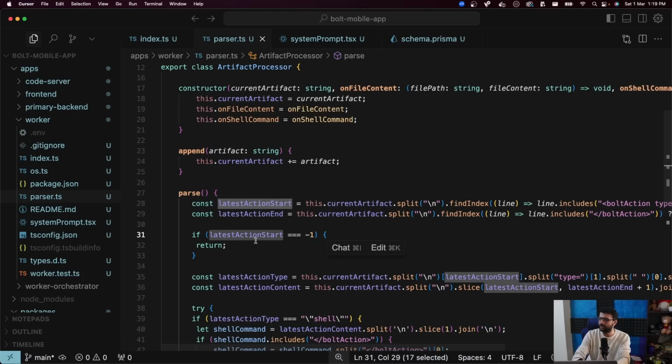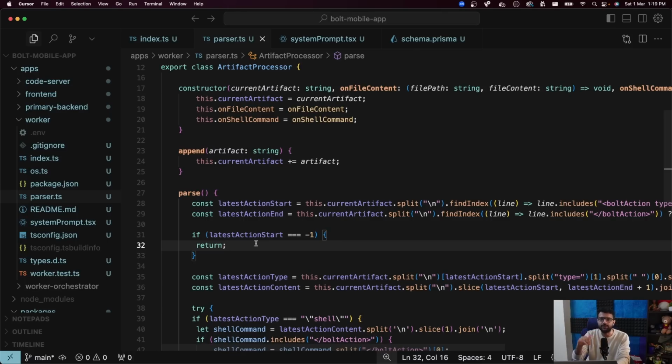If there is no action that needs to be currently processed, we check it. We say we don't need to process. In fact, I can add another check here. If an action hasn't ended, then also I don't need to process anymore. This depends on you. Bolt doesn't do this.